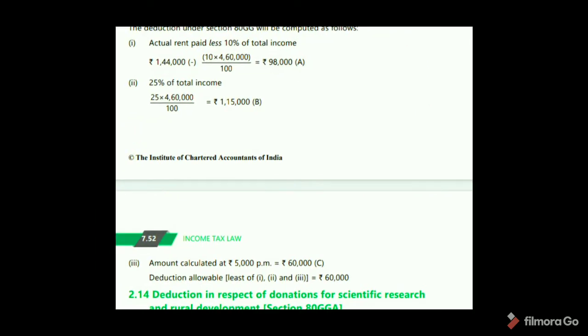Amount calculated at 5,000 per month. So 5,000 into 12, 60,000. So deduction allowable from 1, 2, 3, which is lower. So here from 1, 98,000, from 2, 1,15,000, and from 3, 60,000. So deduction allowable least of the following, 60,000. Okay.